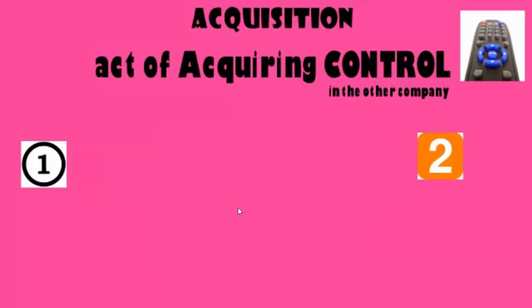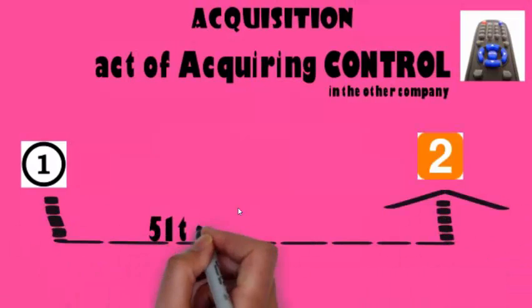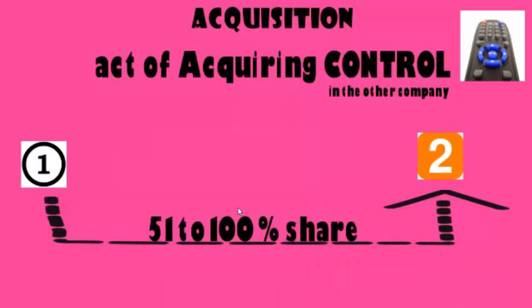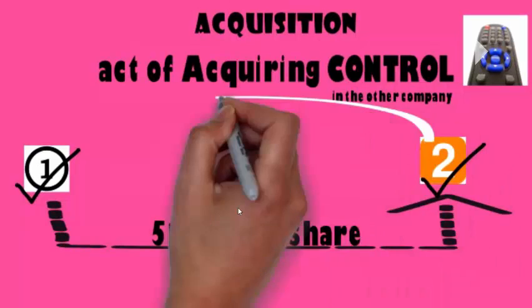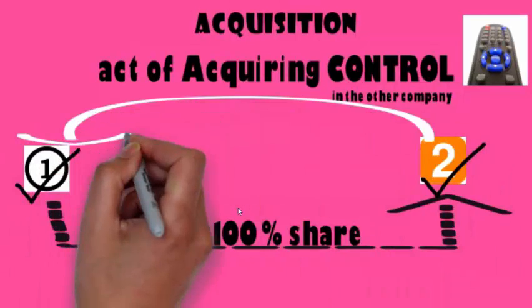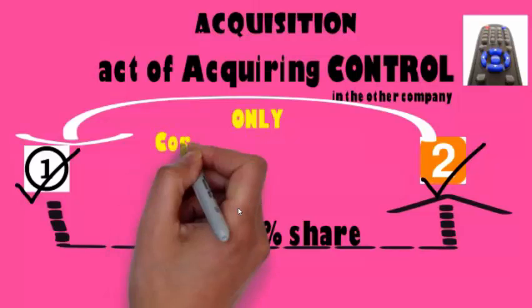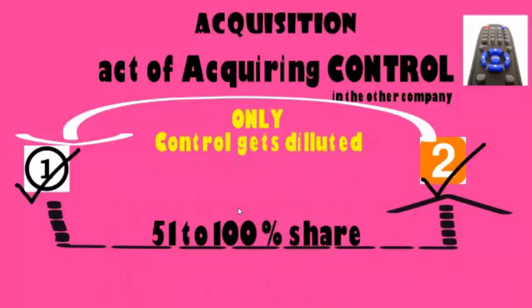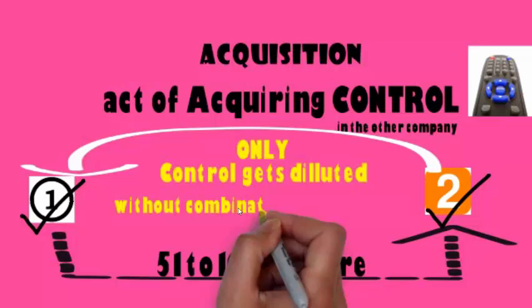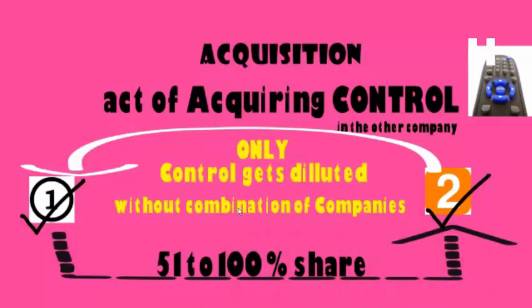For example, company 1 purchases a stake in the other company 2. These two companies still exist, they are still company 1 and company 2, but the control of company 2 is now with company 1. That means it is the act of acquiring control. Only the control changes, and there is no combination of companies as happens in a merger.